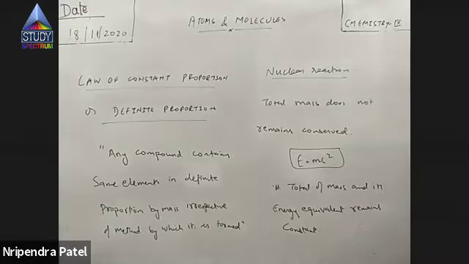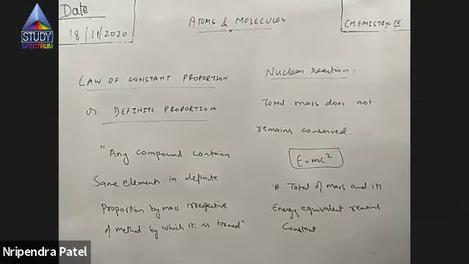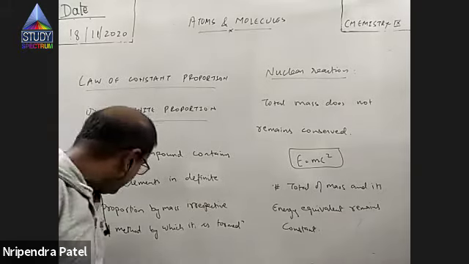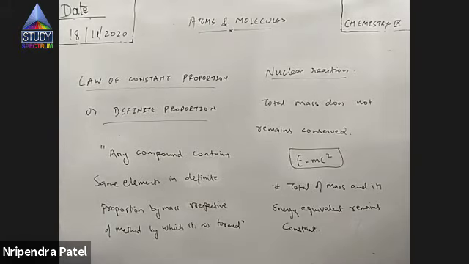What? Any compound will contain same elements in definite proportion by mass, irrespective of method by which it is formed.